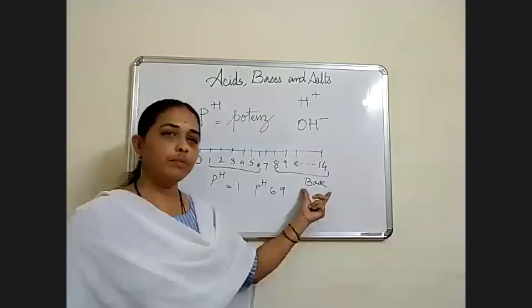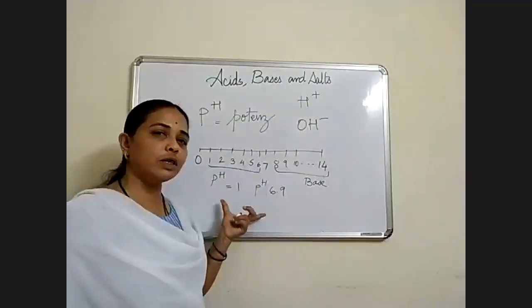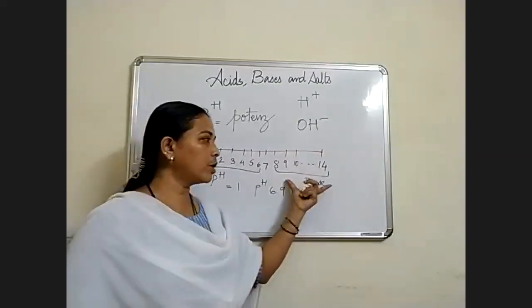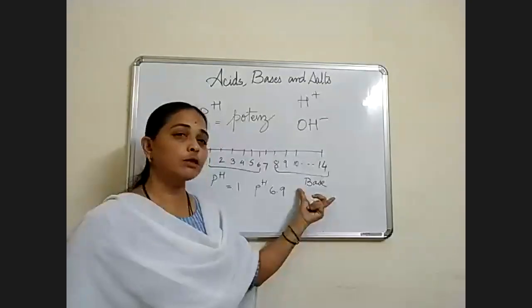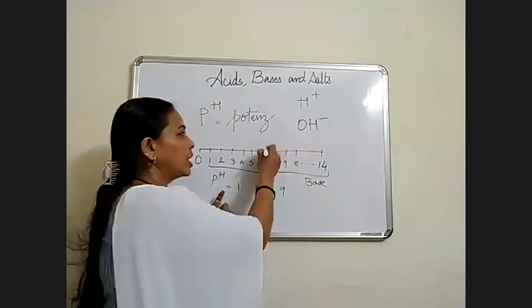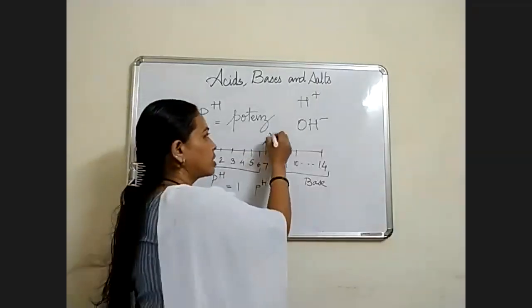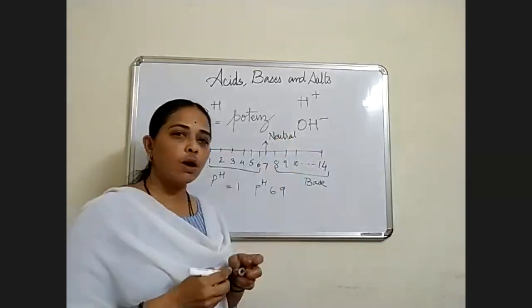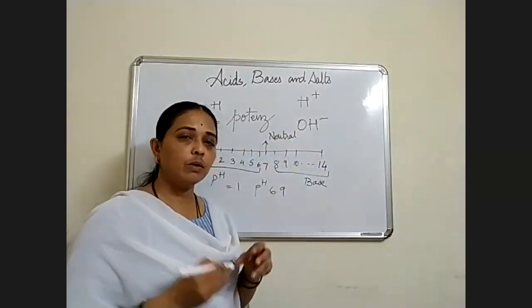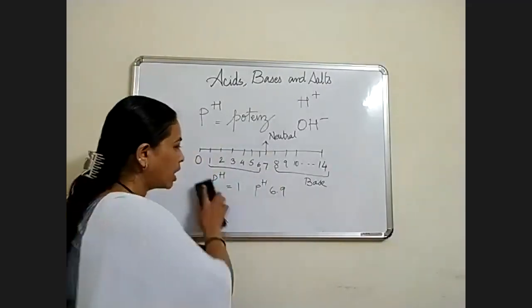It is basic in nature. If the pH is 1 to 6, that substance is acidic in nature. If the pH is 8 to 14, then that substance is basic in nature. If the pH is 7, only 7, then that substance is neutral. That means it is salt or it is pure water. Okay. So that substance is called neutral.